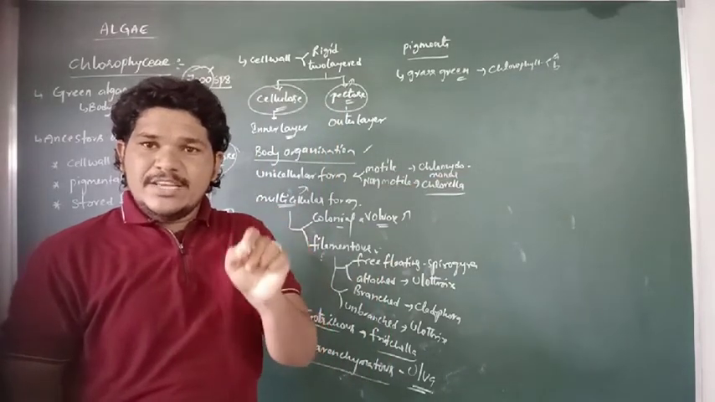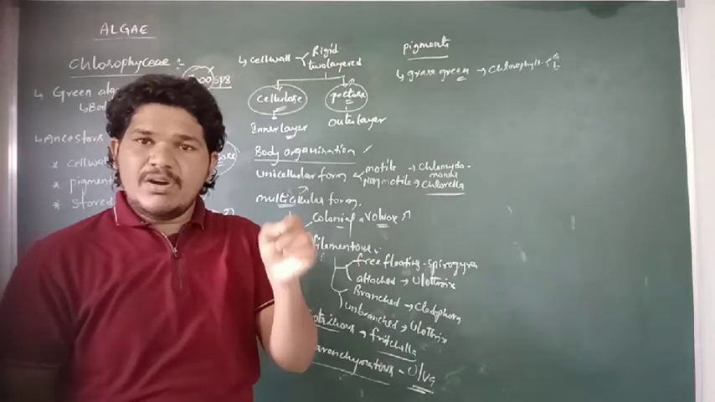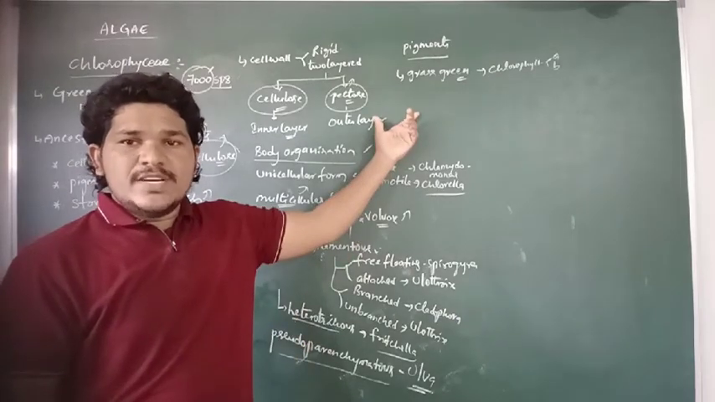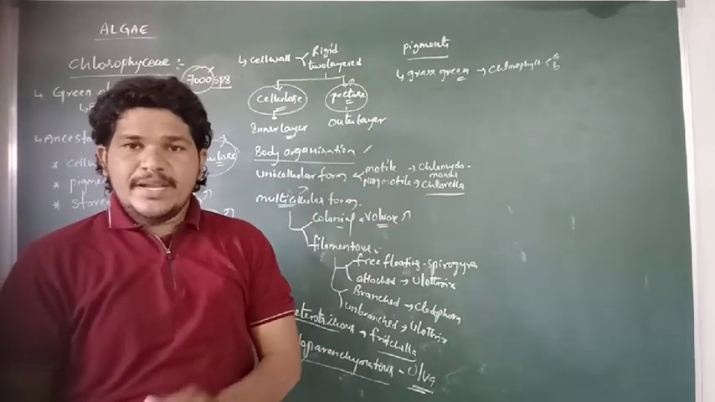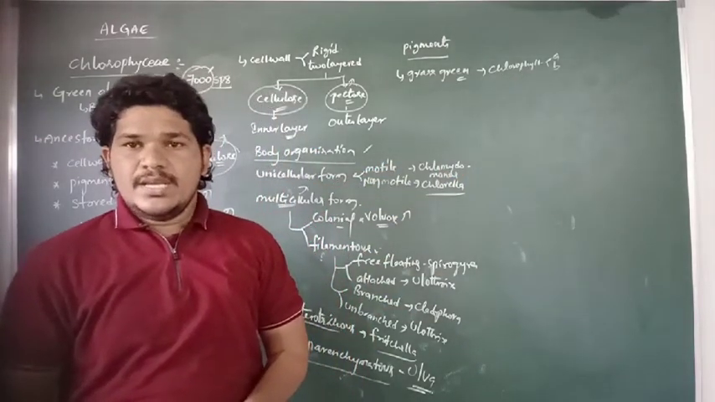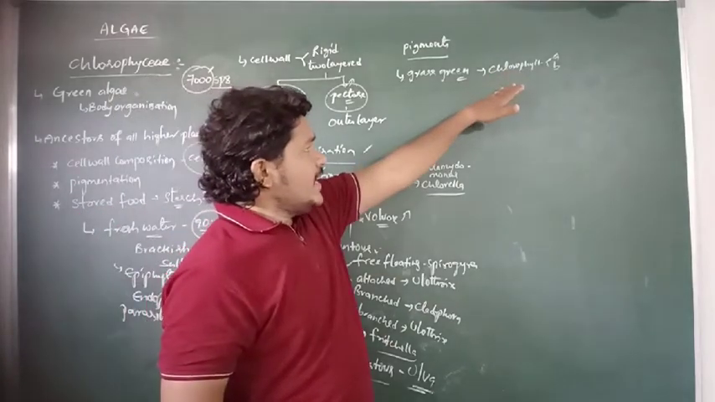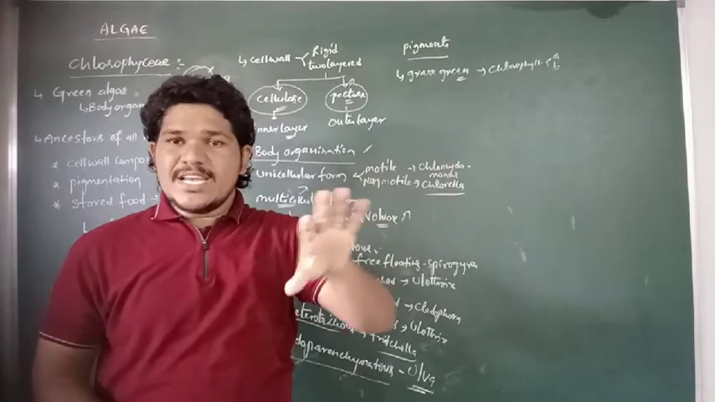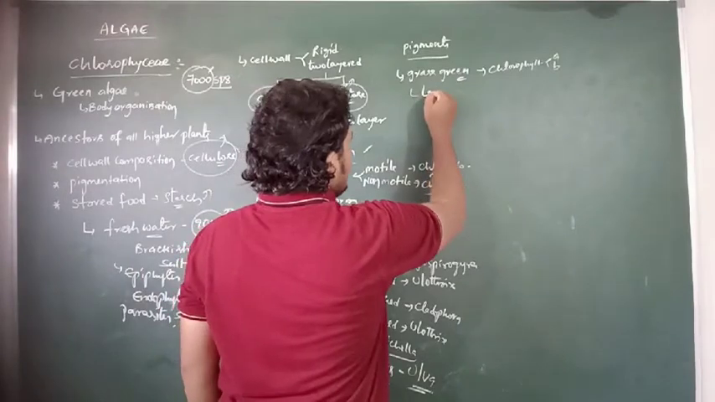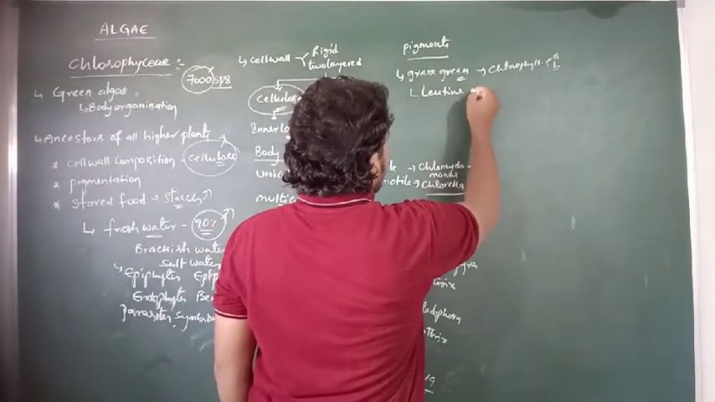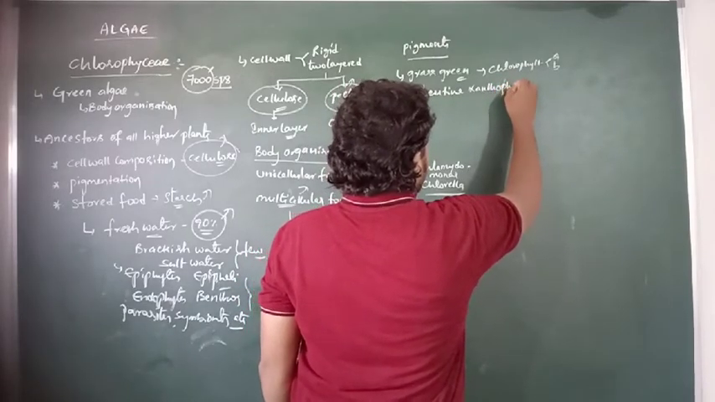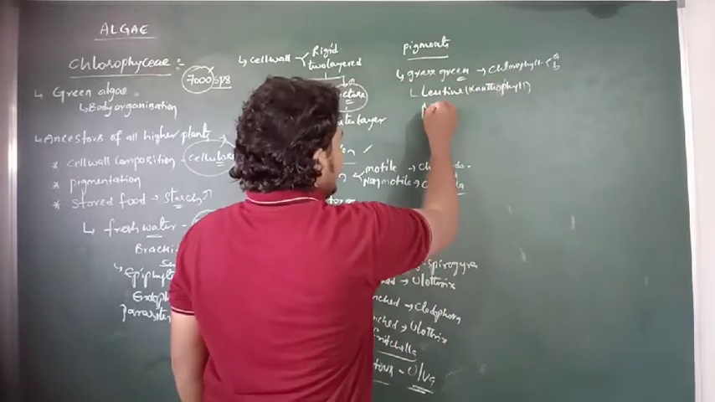Chlorophyll A is a chief universal photosynthetic pigment present in all photosynthetic organisms. Chlorophyll B is present in the members of Chlorophyceae, but it is not present in brown algae and red algae. Along with chlorophyll A and B, some other accessory pigments are also present in the body of Chlorophyceae. They are lutein, which is commonly called xanthophyll, and then beta carotene.